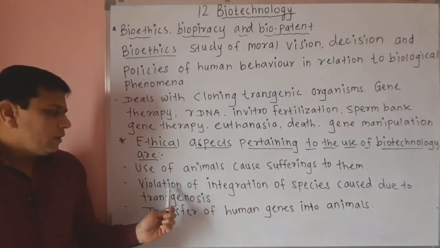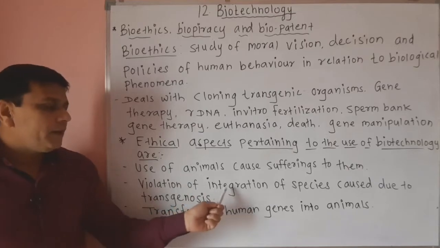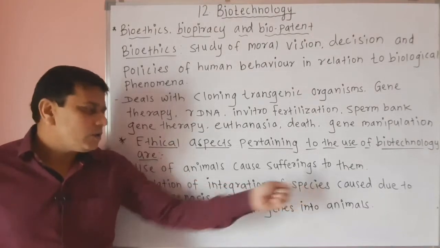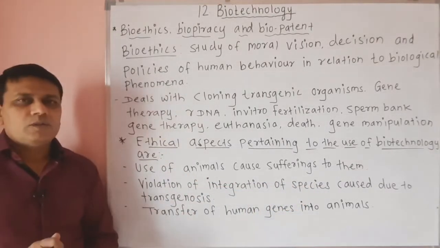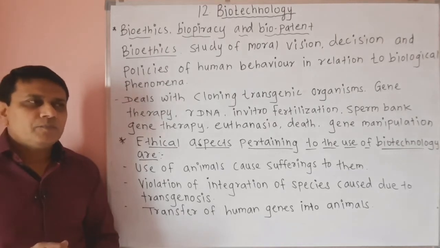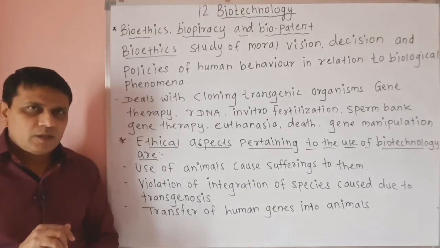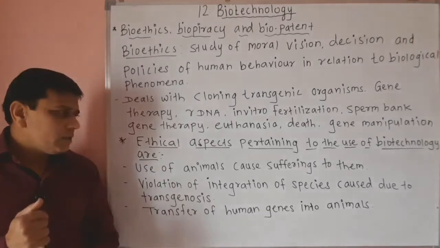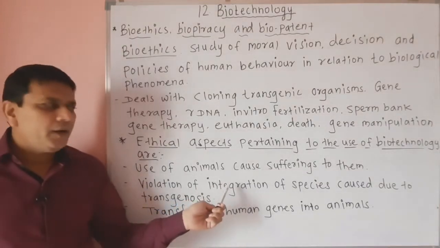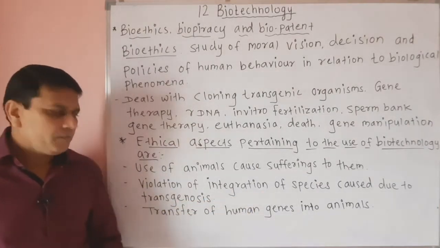Then it causes the violation of integration of species caused due to transgenosis. Now in transgenosis there is genetic modification between unrelated species, and due to this there is violation of integration of species.